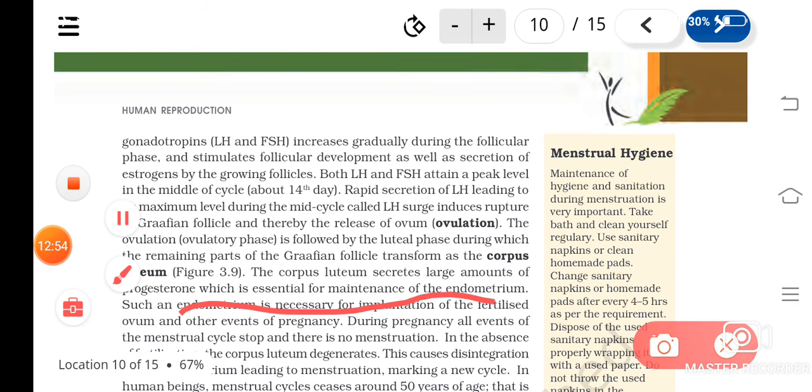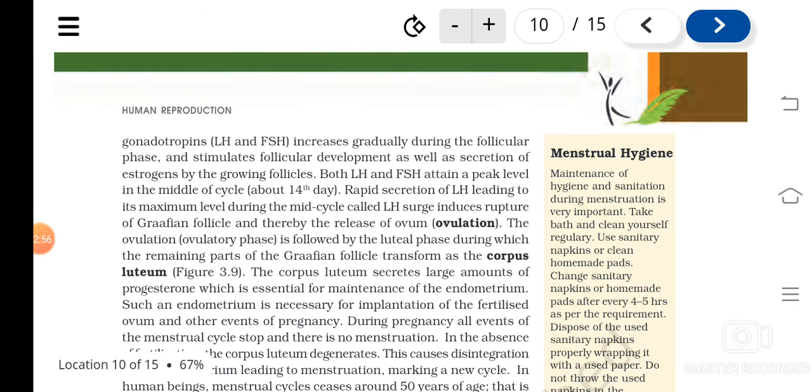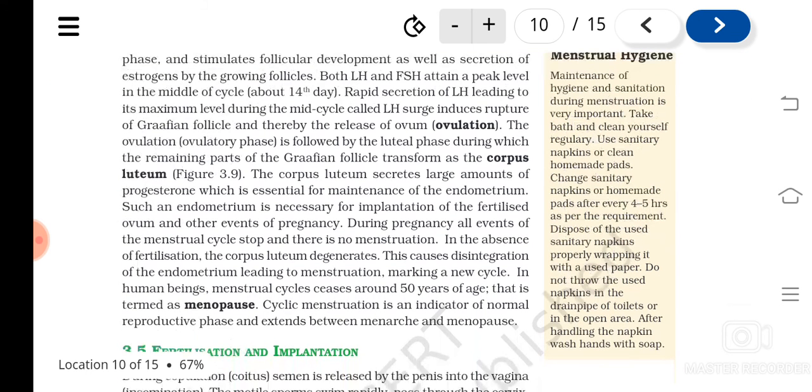Understood? So what happens if fertilization does not happen? Ovulation happened, the follicle will become empty, and that will be filled with another tissue known as corpus luteum. The corpus luteum secretes progesterone, which is for the maintenance of the endometrium.